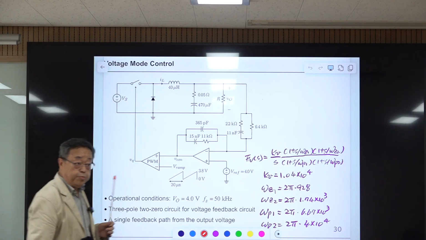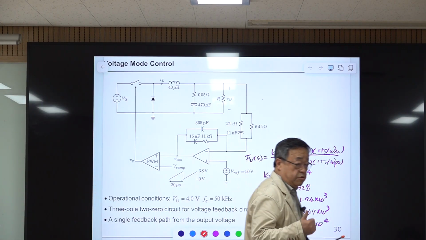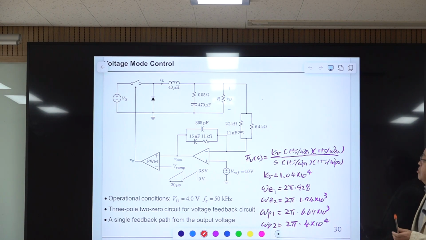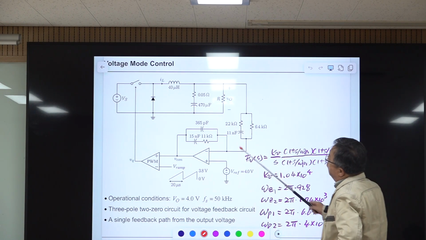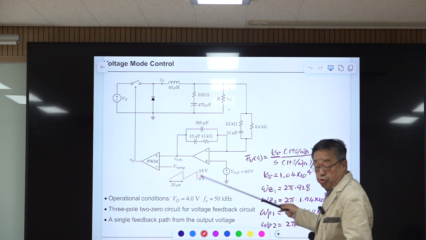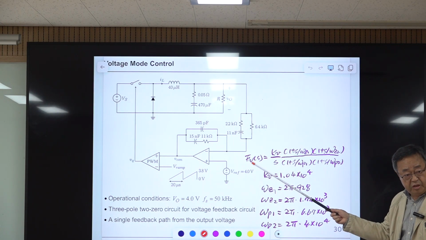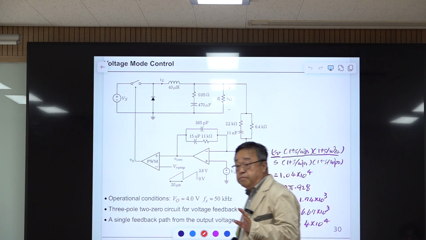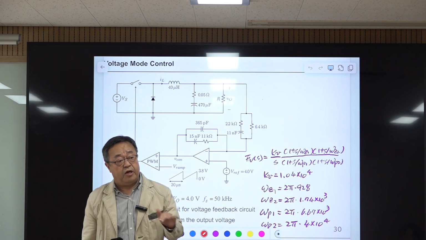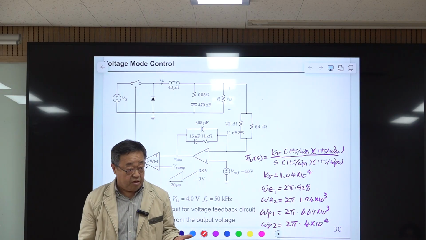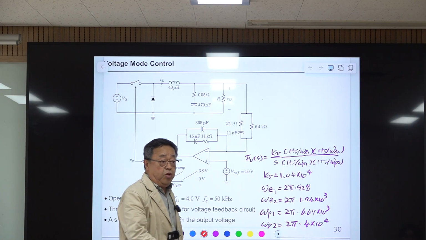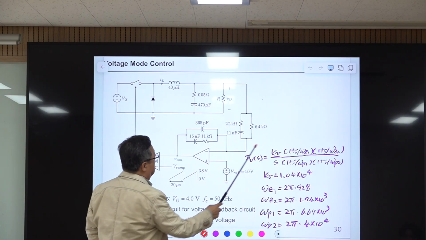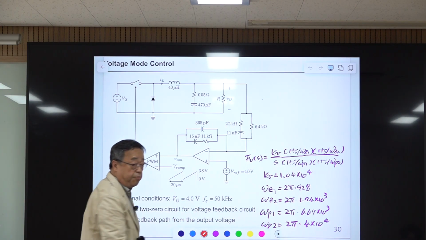Okay, this is a previous lecture slide. So somehow I'd like to remind this to you. This is the buck converter with complete voltage mode control. So every information is prepared here. This is the final design, and we are using the final design to explain something. Later on we'll follow the detailed procedure that illustrates the value of these compensation parameters.